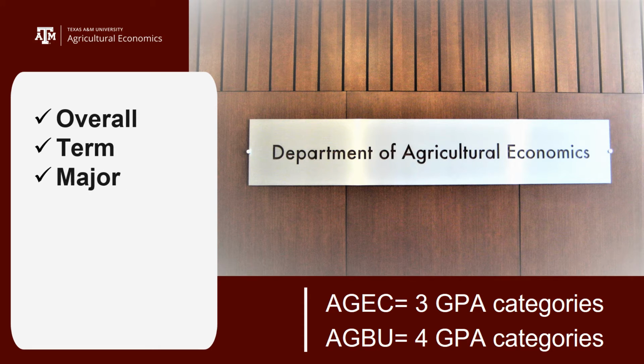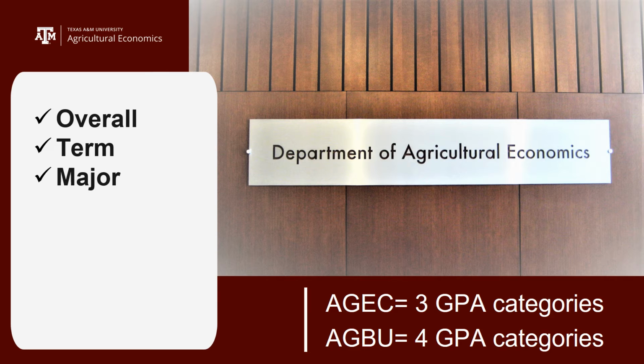Your major coursework will be different based on what you're majoring in. So if you are an agricultural economics student, your major coursework GPA category is calculated based on all the AGEC courses that you've taken. Those would fall into the major coursework category. If you are an agribusiness student, your major GPA is calculated based on certain specific courses that are identified as major classes.